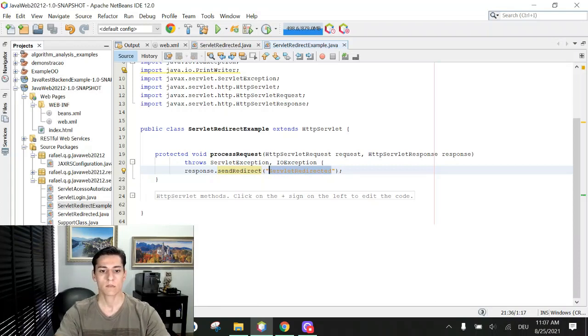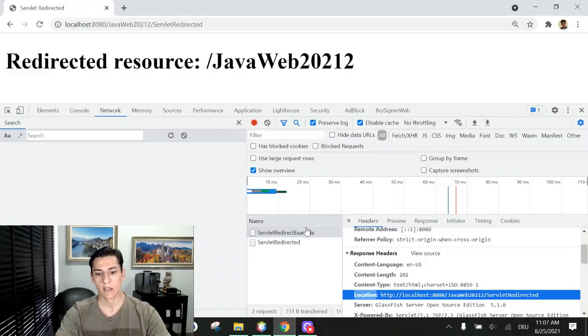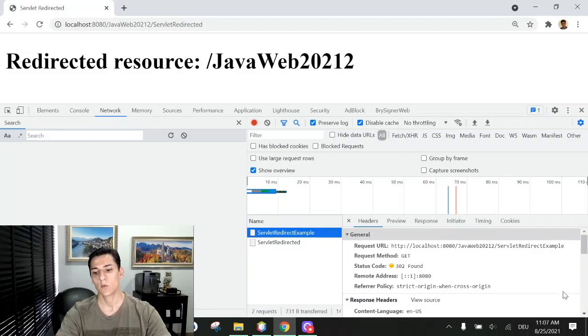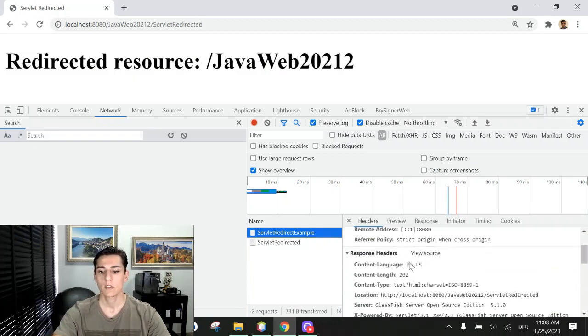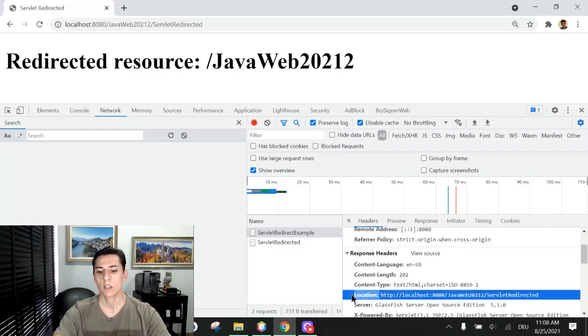Then when it's accessed, it's returned to the client. As we can see here, it's accessed and the response is returned, but it's stamped in the response that we are going to perform one redirection by this location attribute.